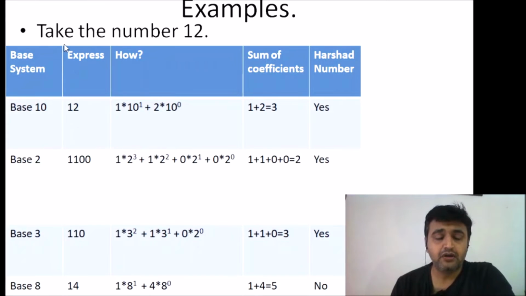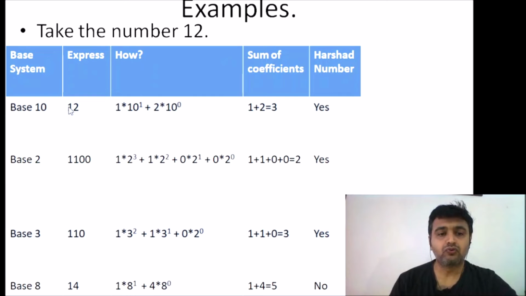Let's take an example. Take the number 12. Now see, in base 10, what is this 12? This 12 is nothing but these coefficients 1 and 2, and this 10 is my base system. Since 12 can be written as 1 into 10 raised to 1 plus 2 into 10 raised to 0, the coefficients are written over here. They are nothing but the coefficients.